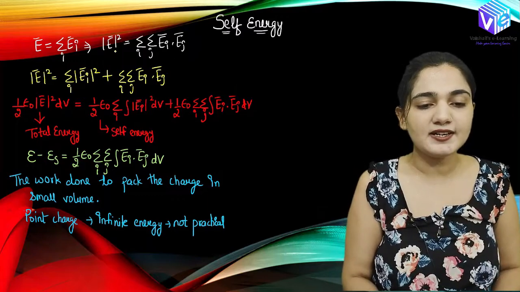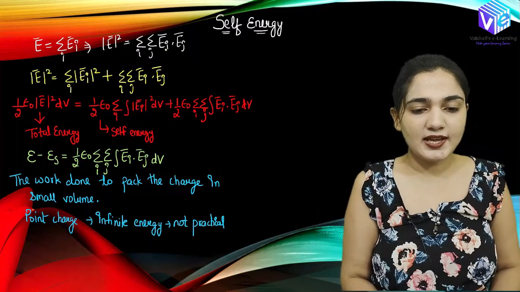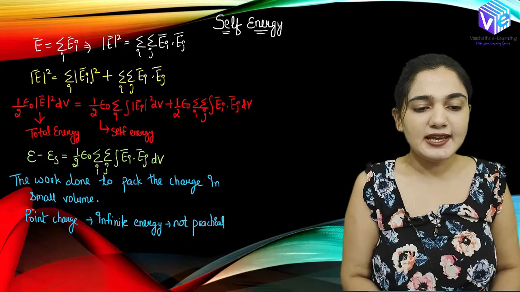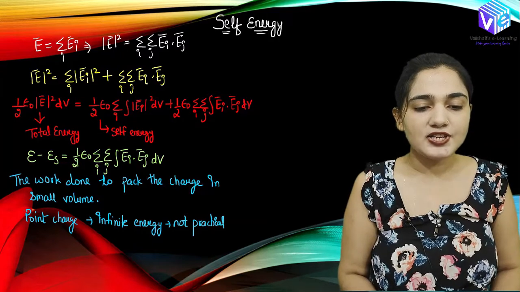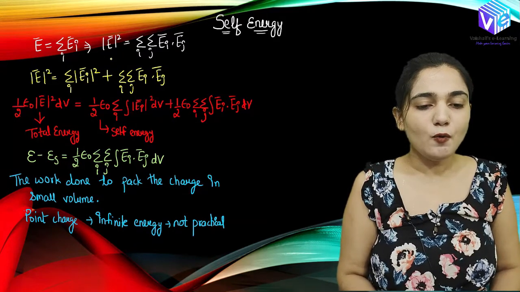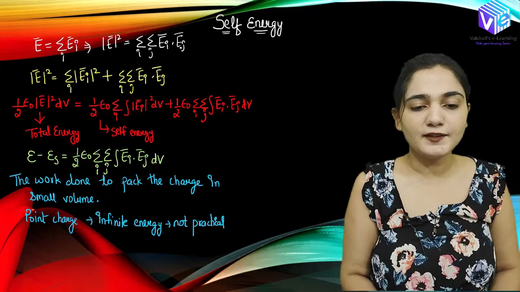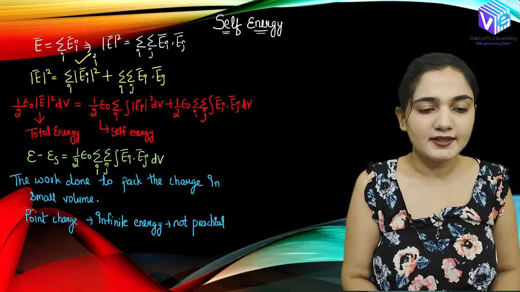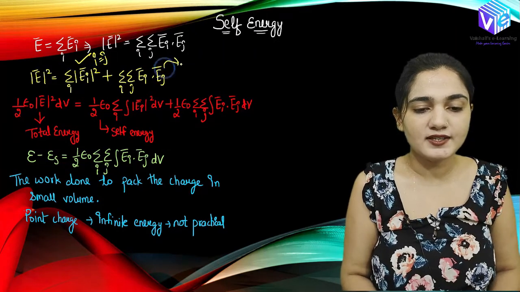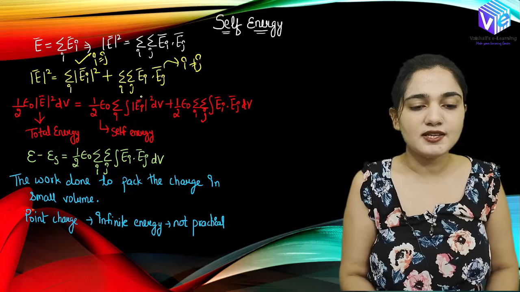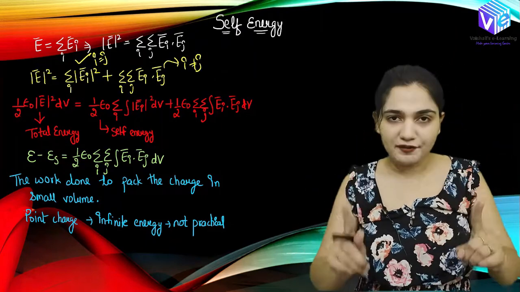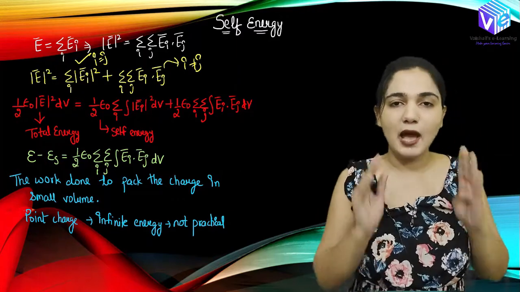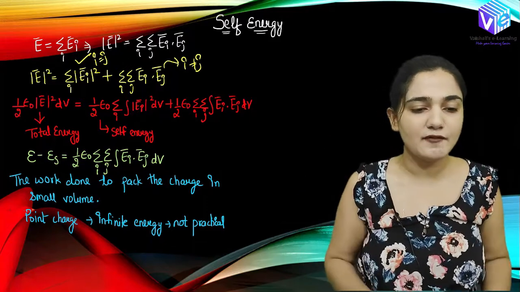So E square will be represented as summation Ei square plus summation i j Ei Ej. What I have done is taken all of the electric field where i is equal to j, represented by the first term, and for the second term i is not equal to j. So this is the electric field due to different charges, and this is the electric field for the same charge. For the same charge I will have energy, and for different charges also I will have energy.